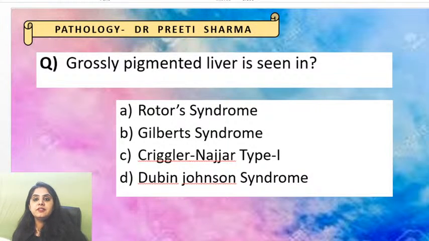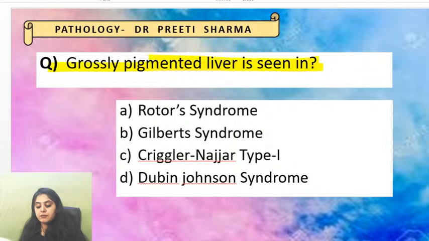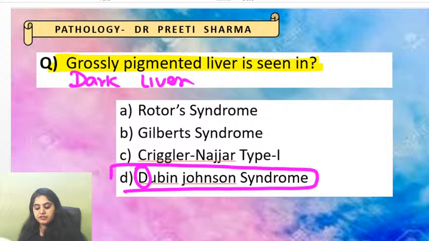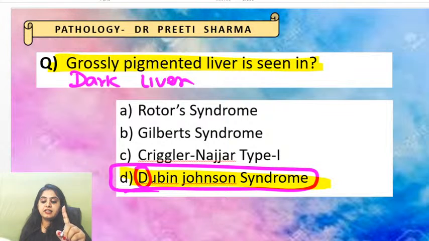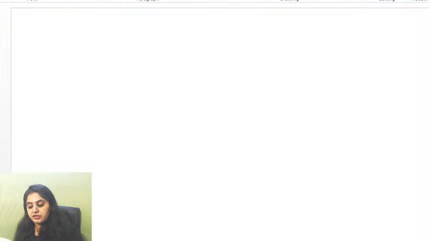Grossly pigmented liver is seen in. So the last question for the quiz. What's your answer? Rotor, Crigler-Najjar, Gilbert's or Dubin-Johnson? Grossly pigmented liver. Basically, simple way, dark liver. Dark liver is seen in Dubin-Johnson. You'll never forget it. In one slide, I want to teach all of you these syndromes and you'll never have a problem with this. That's the last thing that we've got to discuss today.